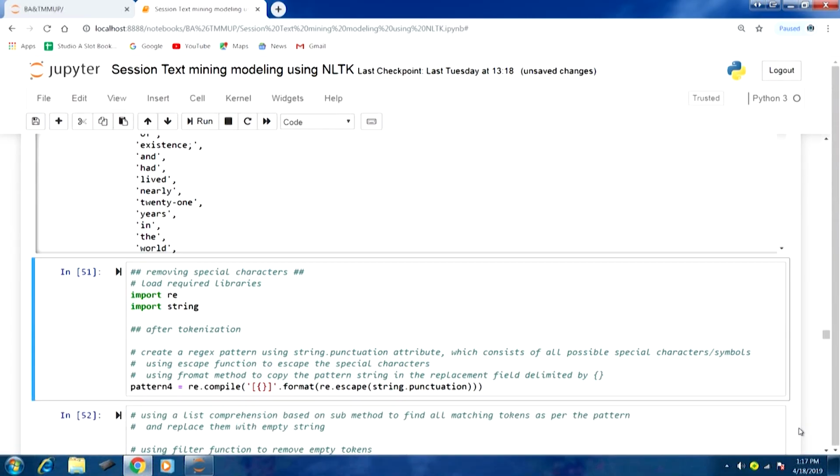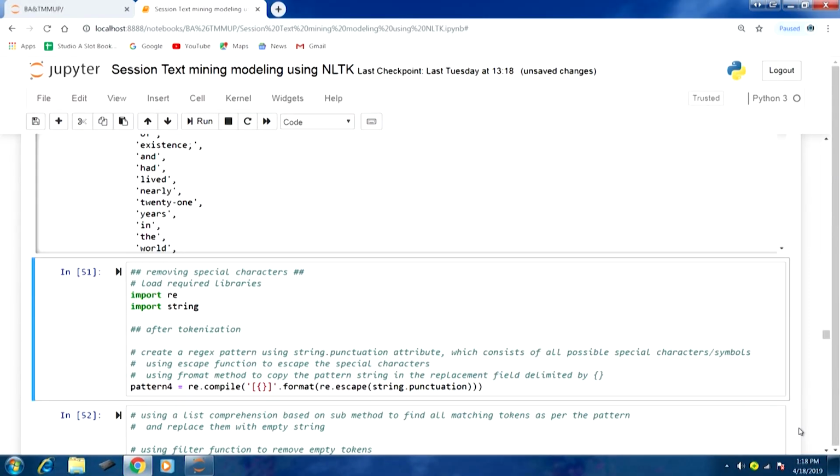So, what can we do about removing them? This particular task of removing special characters, as you would understand in the programming world, can be done before tokenization or after tokenization, because essentially this is a programming problem, in the sense that only the input format is going to be changing.